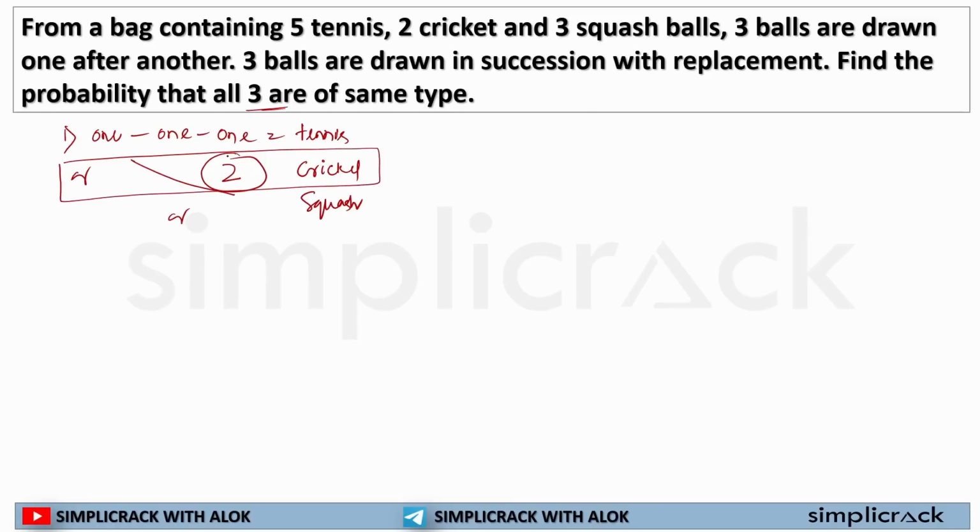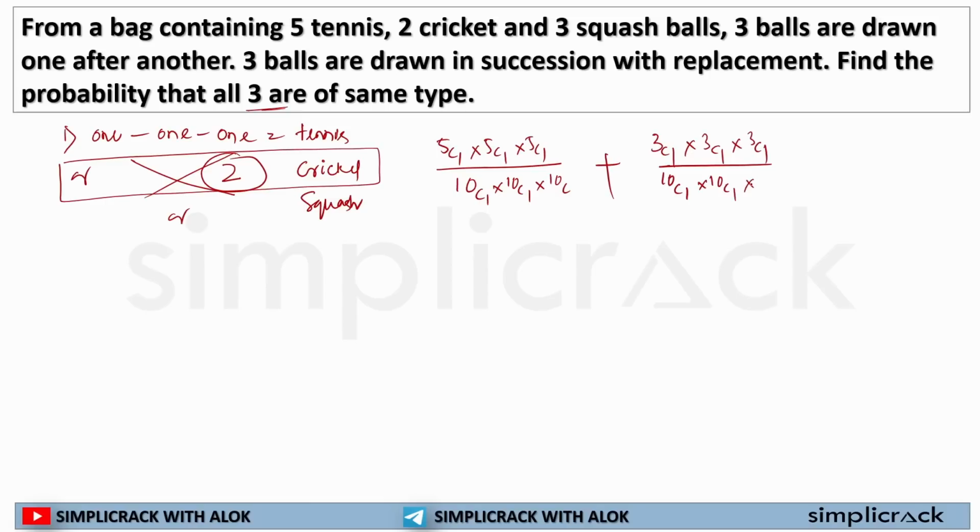So there will be 2 scenarios. In the first scenario, you will be selecting one ball out of 10 balls, from tennis, and in the second case it will be selecting one ball out of 3 squash balls out of this bag. So this will get us the answer.